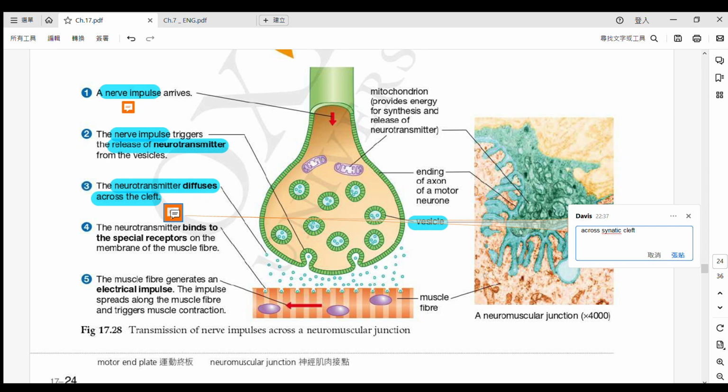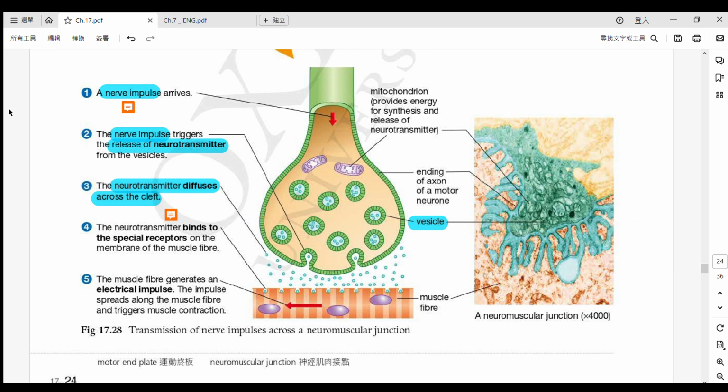We always use the word synaptic. What is the type of movement? Diffusion. Simply put, it diffuses across the synaptic cleft.